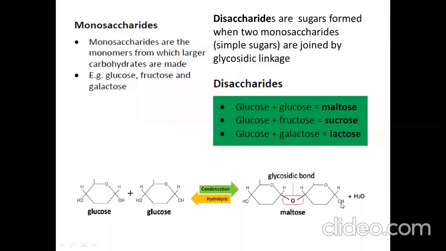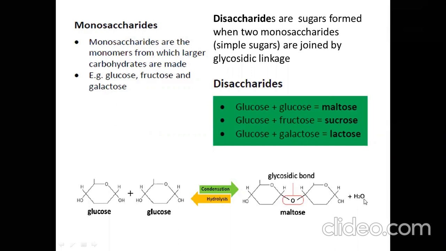Once again, listen. Hydrolysis is the breakdown of this glycosidic bond by the addition of water in the presence of an enzyme. Okay, so this molecule, this maltose, will again convert into what? Its subunits, the monosaccharide, 2 glucose. Whenever these 2 glucose are joining together, we call that reaction condensation.